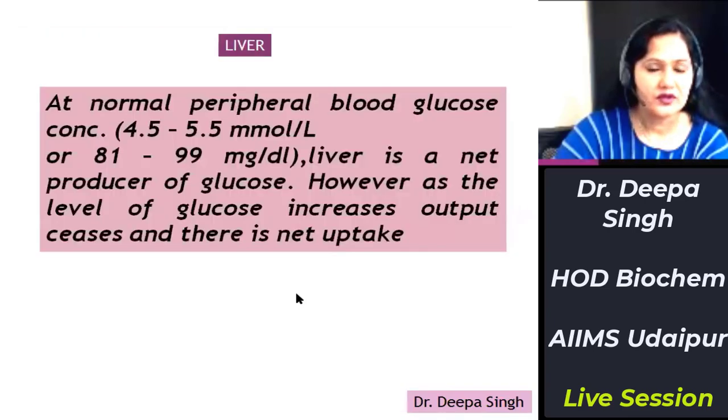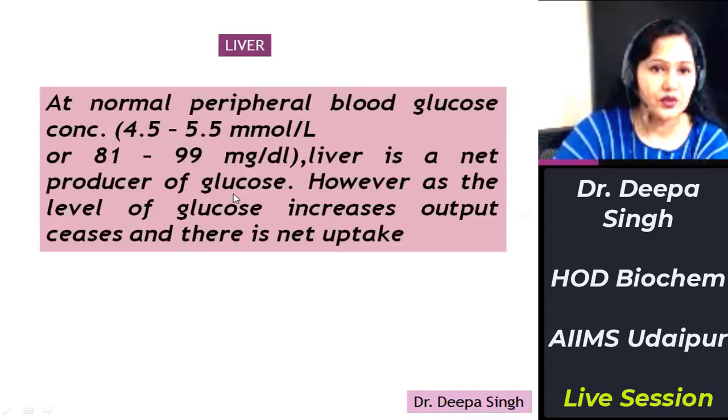Second, before we proceed to the extrahepatic tissues, this is the main point: at normal peripheral blood glucose concentration, that is the post-absorptive concentration, 4.5 to 5.5 millimole per liter or 81 to 99 milligram per deciliter, the liver is a net producer of glucose.